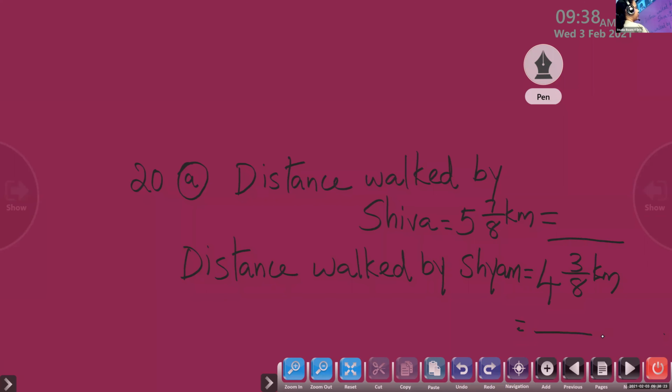Convert this into improper. That is also homework. Then after converting into improper, check which numerator is greater. So you can see who walked more distance. Is it Shiva or Shyam?